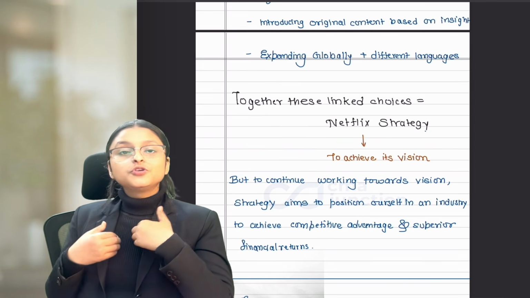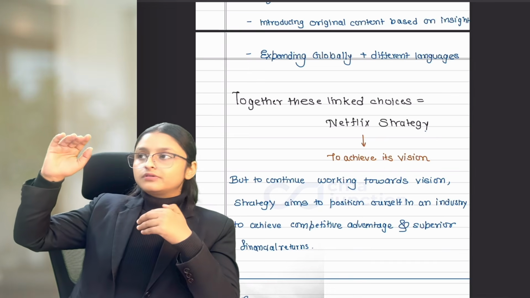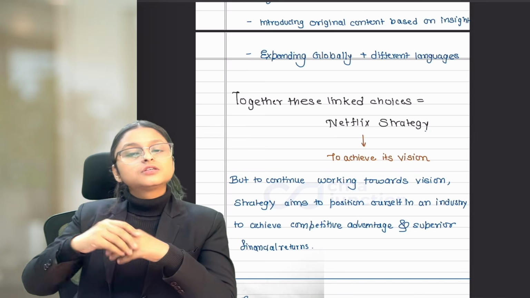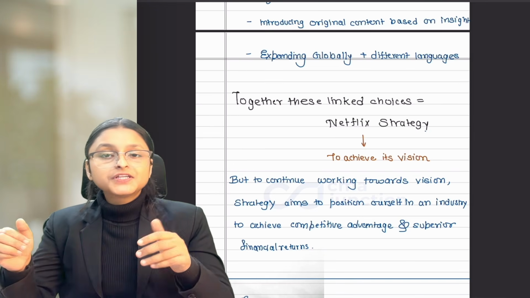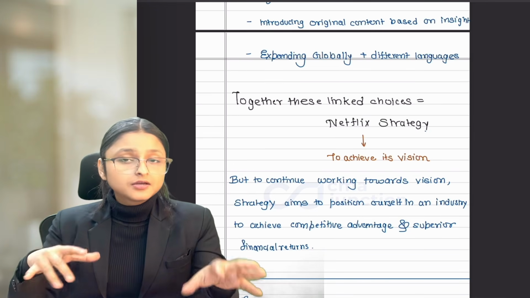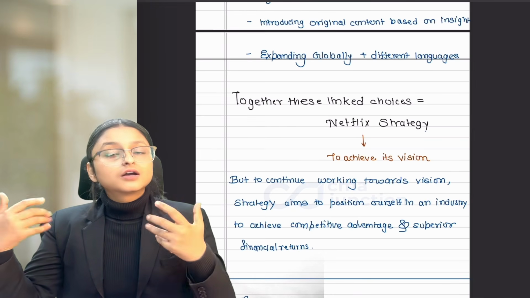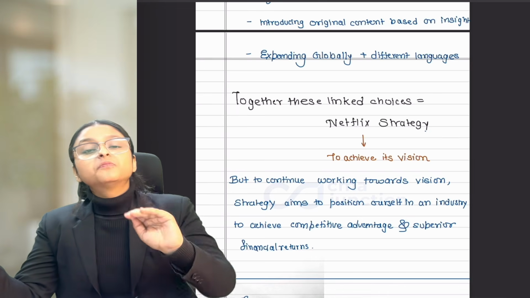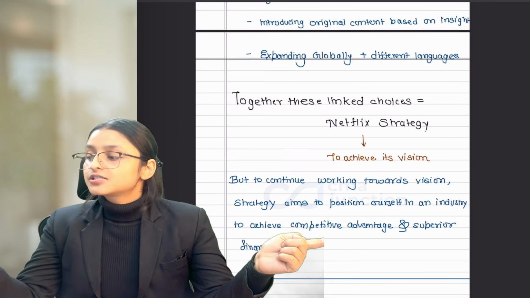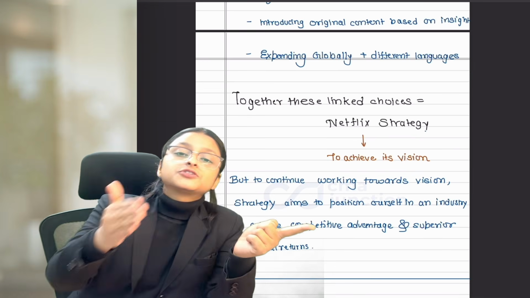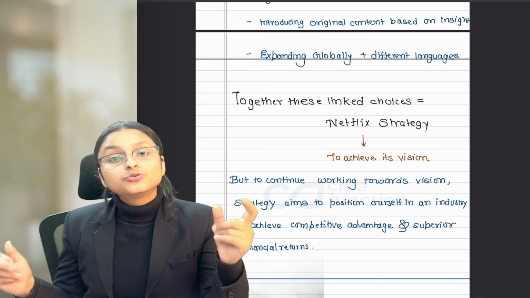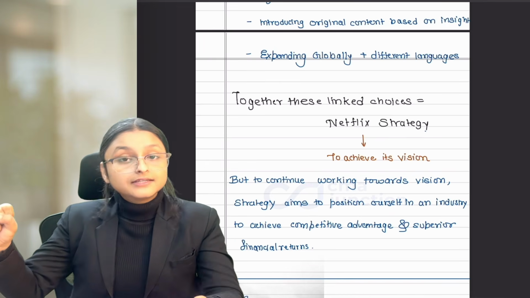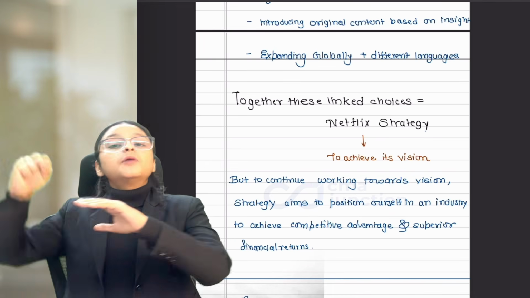Think about it. If you are Netflix, you are providing the customers the DVD at home. This is also fulfilling the vision, right? Even if the customer is getting it a little late, the vision is getting fulfilled, that customers are able to watch whatever they want whenever they want from home. But when competitors go for online streaming, customers slowly will shift from Netflix to the other competitors. And Netflix knows this, that if we want to achieve our vision again and again, continuously, then we need to be above our competitors.